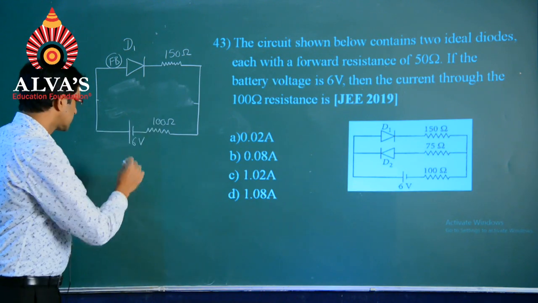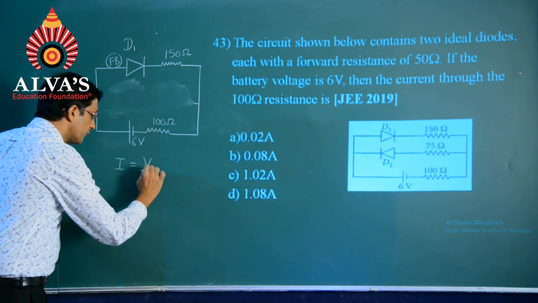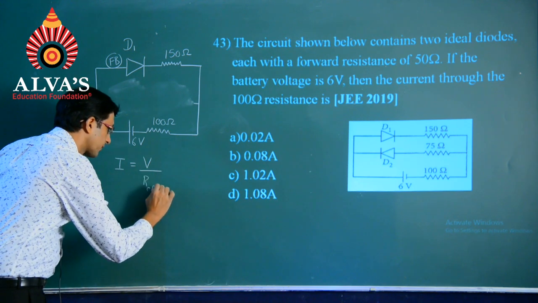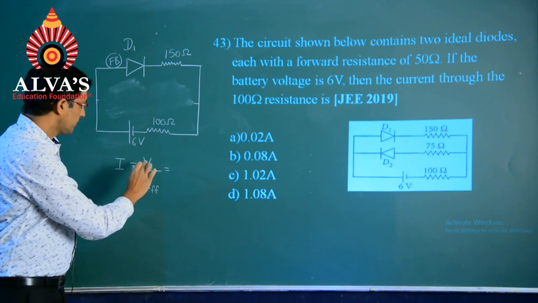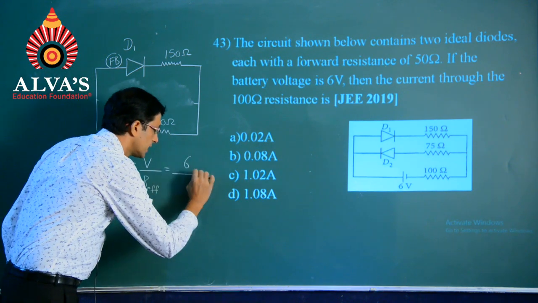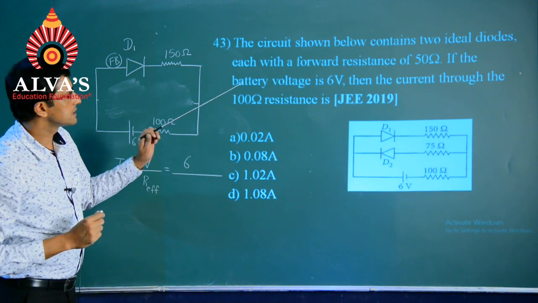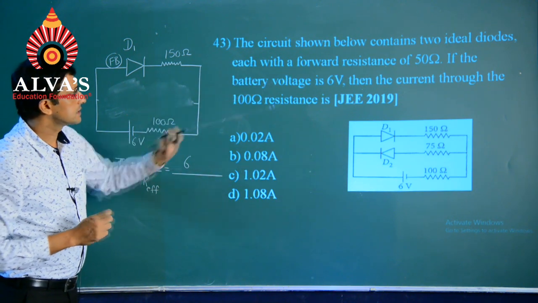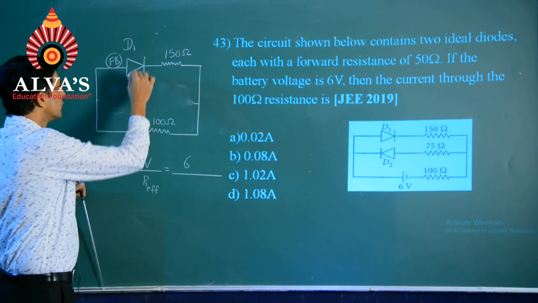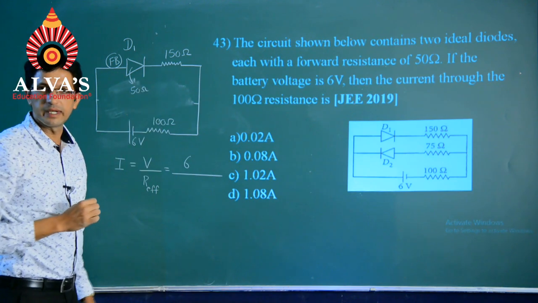So, when I eliminate this part of the circuit, the current through the 100 ohm resistance is I equals V divided by R effective. V happens to be 6 volts. The question says there is already a forward resistance of 50 ohms for this diode, and that will come into consideration.